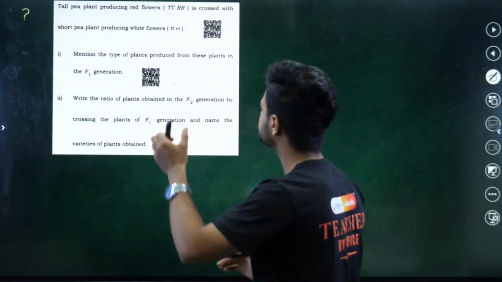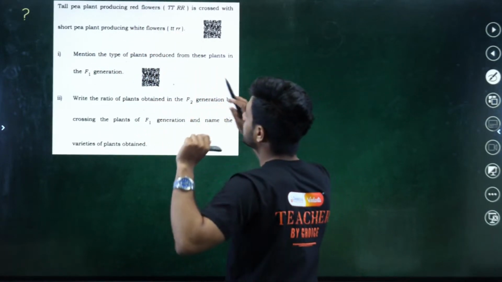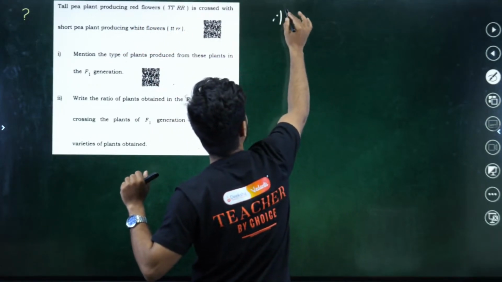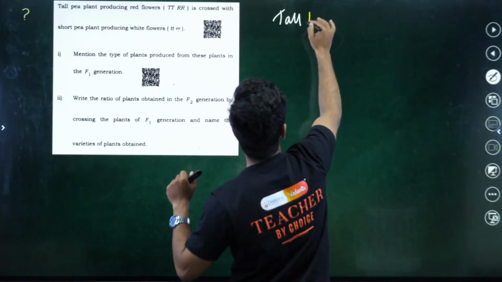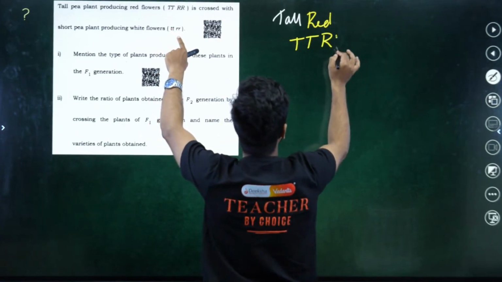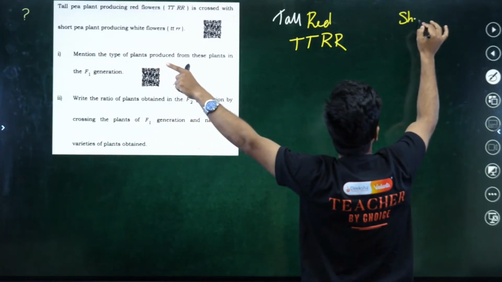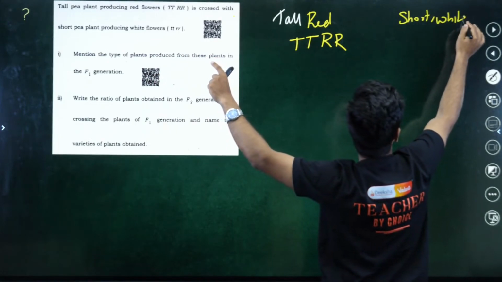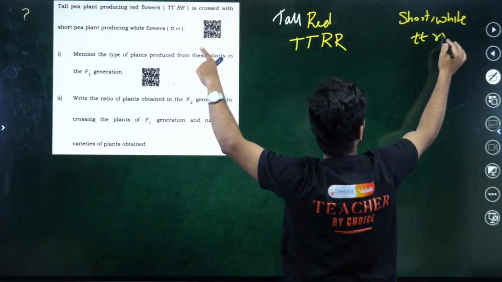The change here is a tall pea plant with red flowers, TTRR, is crossed with a short pea plant with white flowers, ttrr.